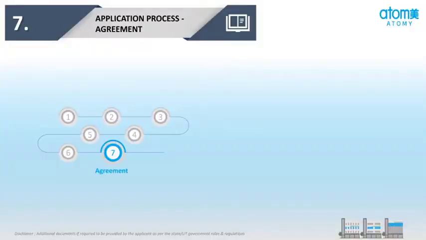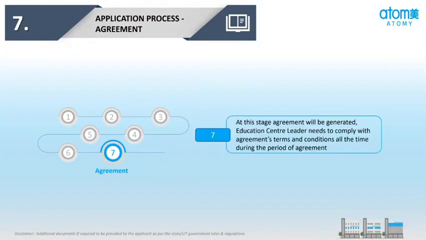And next, stage 7, agreement. At this stage, the agreement will be generated. The education center leader needs to comply with the agreement's terms and conditions all the time during the period of the agreement.